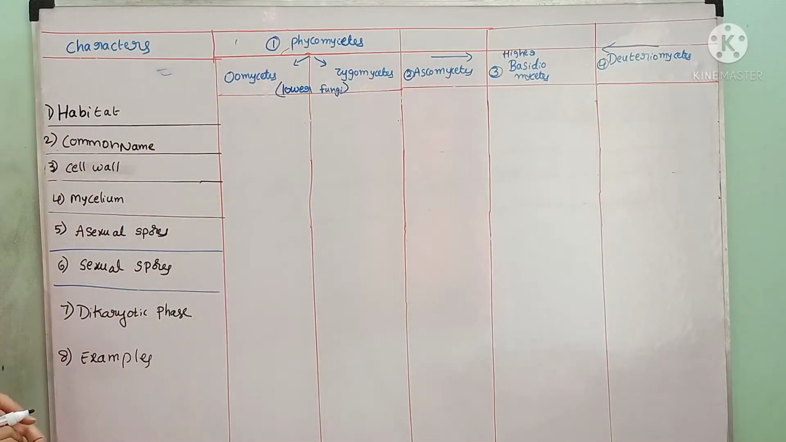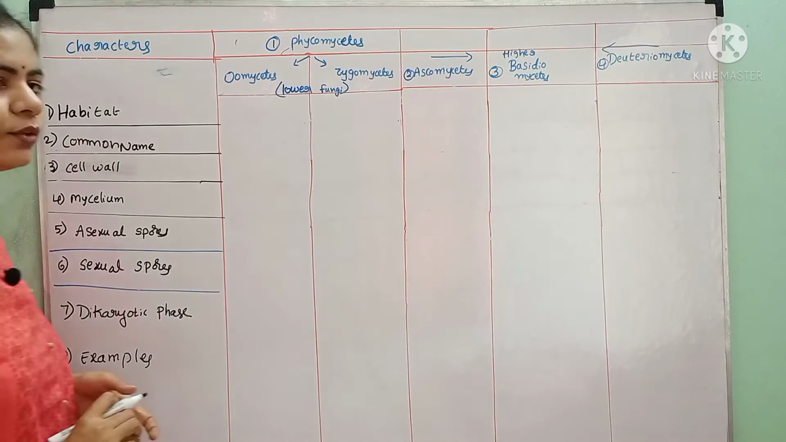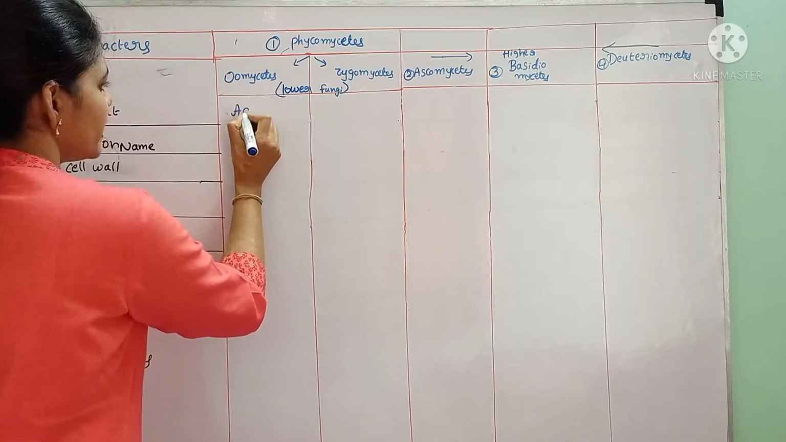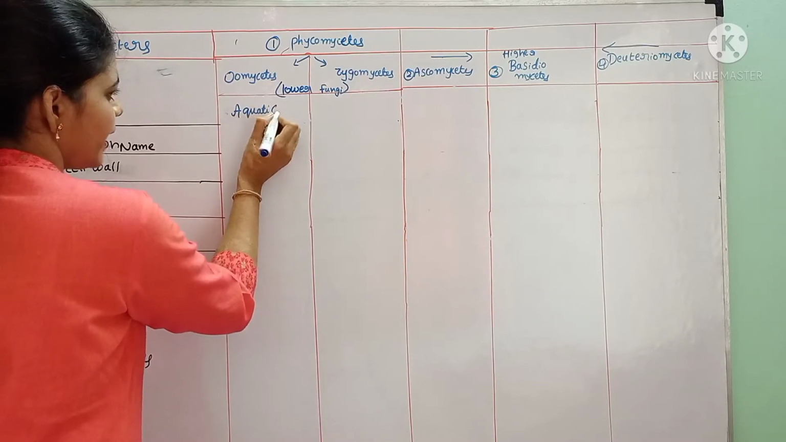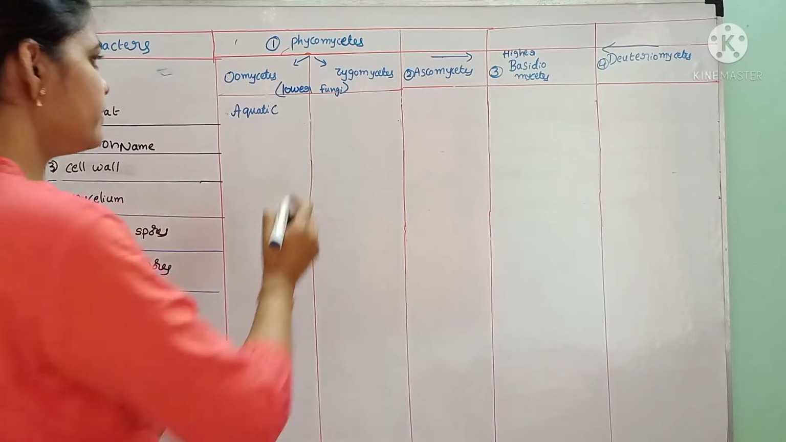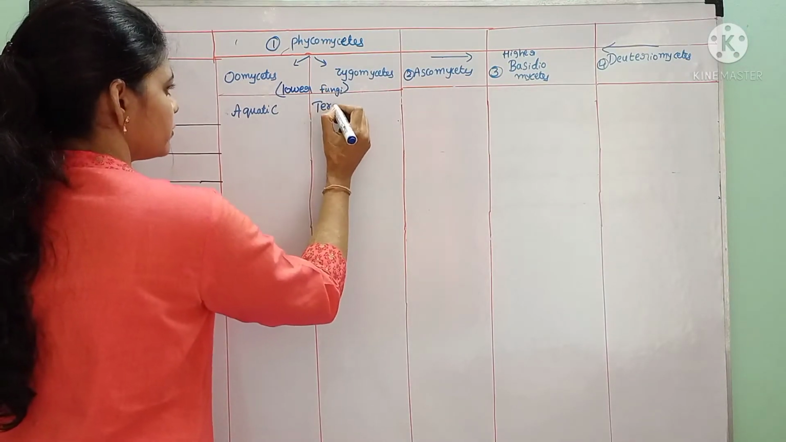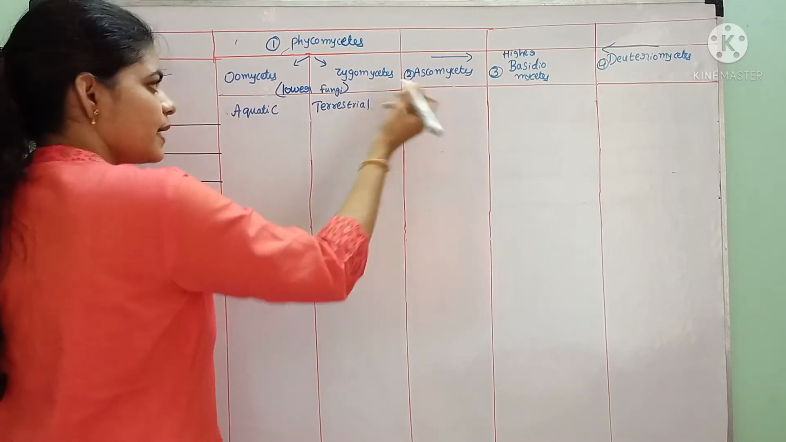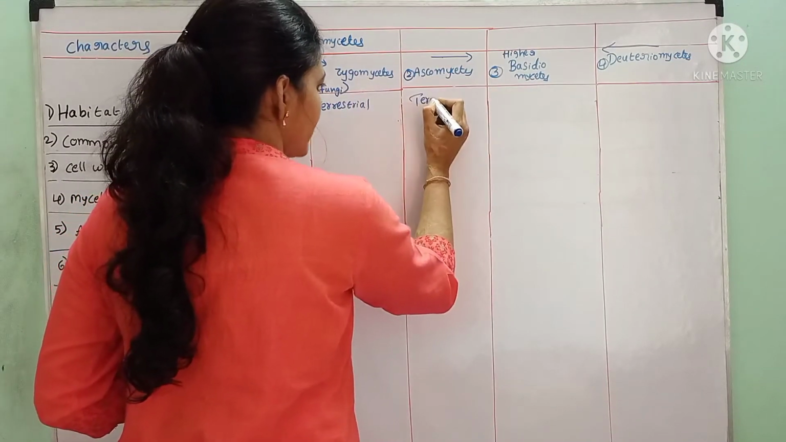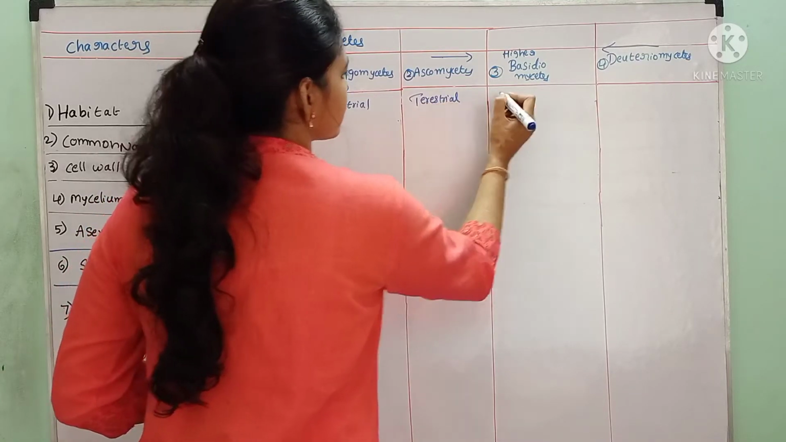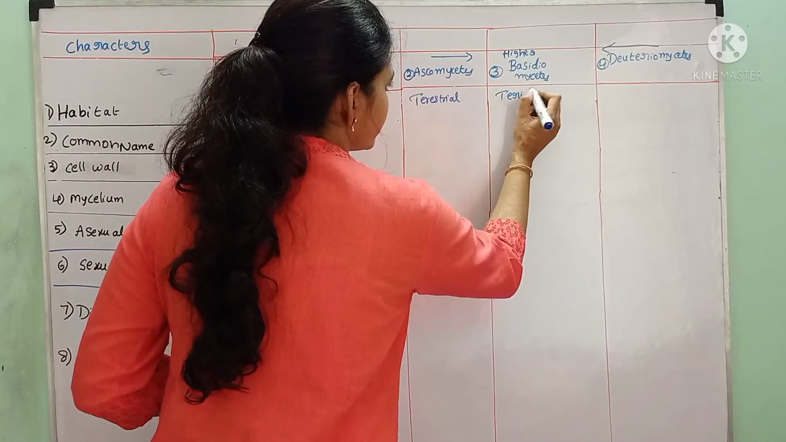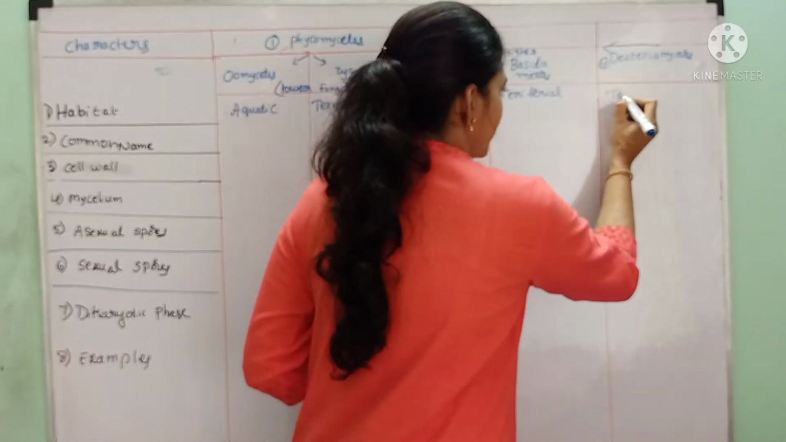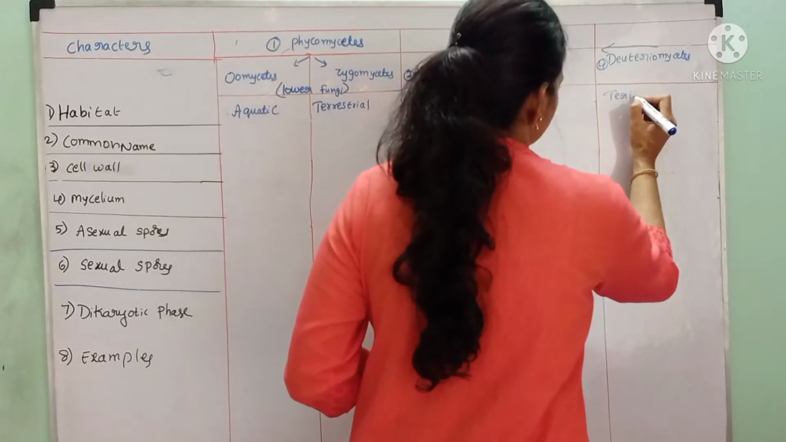If you see the characters, habitat: the Oomycetes live in water, in aquatic habitats, and Zygomycetes live in terrestrial habitats. Ascomycetes are also in terrestrial habitat, Basidiomycetes live in terrestrial habitat, and Deuteromycetes are also terrestrial.